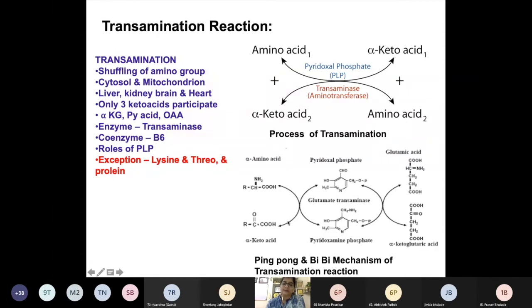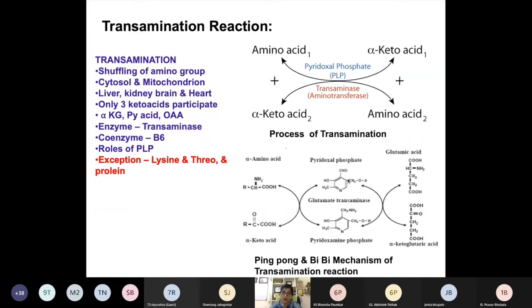So here you can see this amino acid combines with this alpha ketoglutarate, pyridoxal phosphate to form keto acid, and it is converted to pyridoxamine phosphate. So this is the Schiff base. Now this will release its group to the new keto acid, and you get synthesis of new glutamic acid, and pyridoxal phosphate is reformed. So this is a ping pong mechanism or bi-bi mechanism of the transamination reaction.